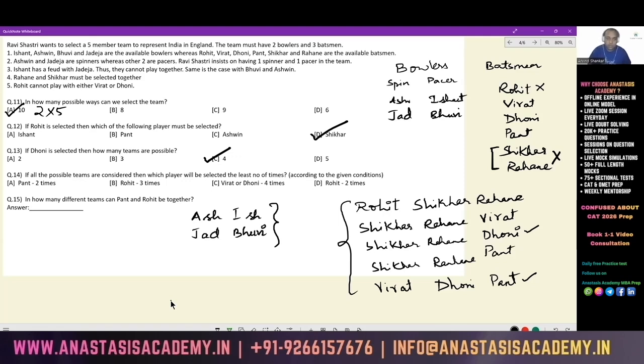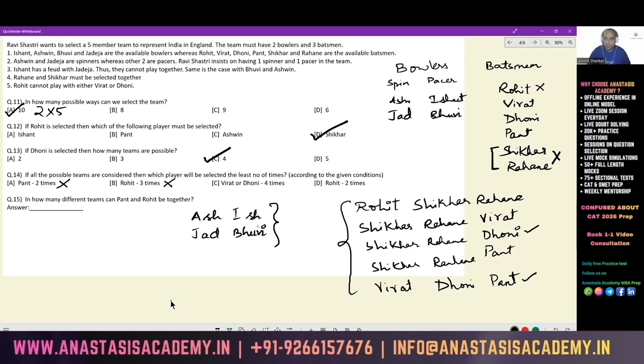If all the possible teams are considered, then which player will be selected least number of times? Pant will be selected 4 times. Virat, Dhoni, Pant, Shikhar, Rahane, Pant, along with the bowler combination. So Pant 2 times is wrong. Rohit will be selected 3 times, is incorrect. Rohit, Shikhar, Rahane is one group of batsmen, and then bowlers can be selected in 2 ways. So Rohit is selected 2 times, so 3 times is incorrect.